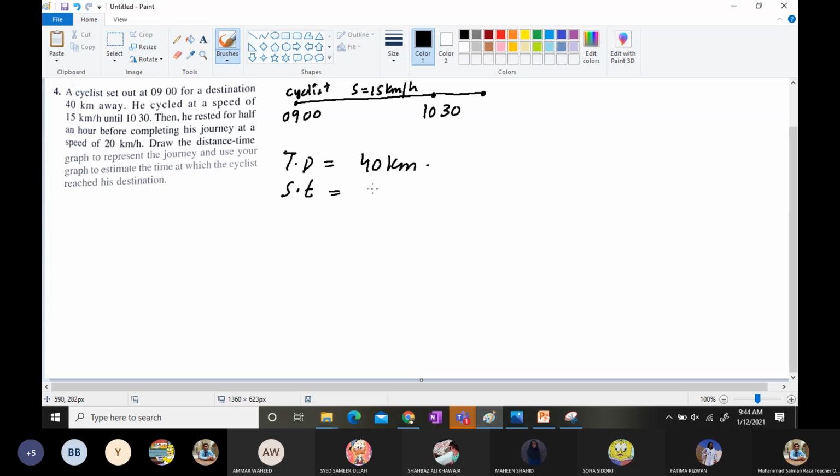His starting time is 9 o'clock in the morning, the first speed is 15 kilometer per hour, and the second speed is 20 kilometer per hour. I need to find out the end time for the journey.